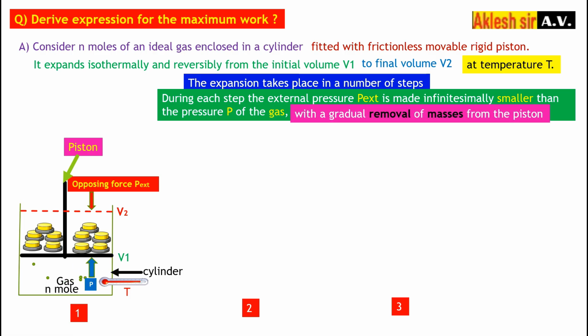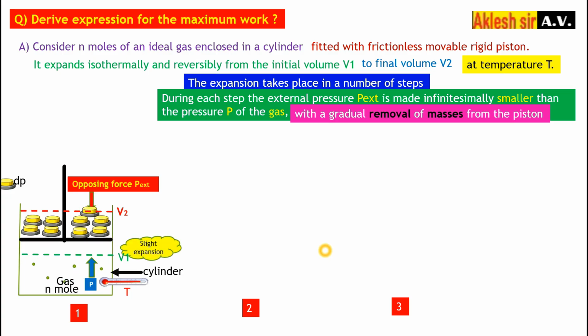To decrease the pressure outside, we gradually remove the mass from the piston. Now what will happen? P external will decrease slightly and the pressure P will increase slightly. Because of the increase in pressure, the piston is going to move up. It will expand slightly, because the weight is very small, the pressure decrease is very small, and the expansion will be very small.